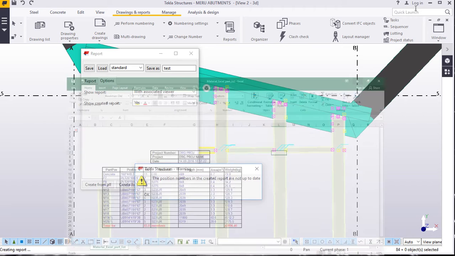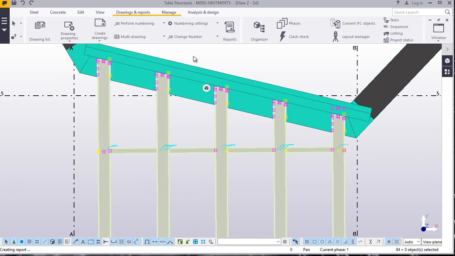We'll switch back to our Tekla Structures model.